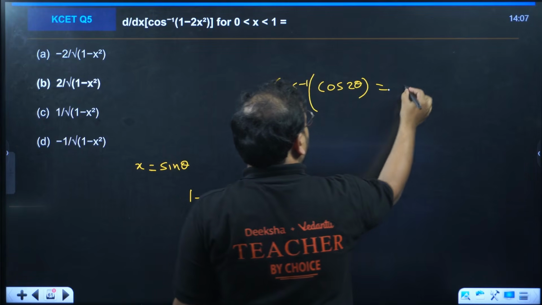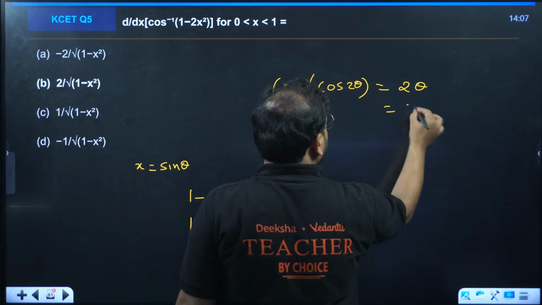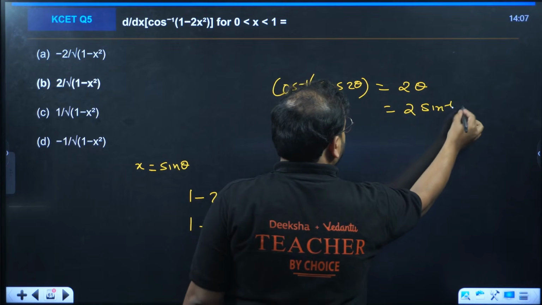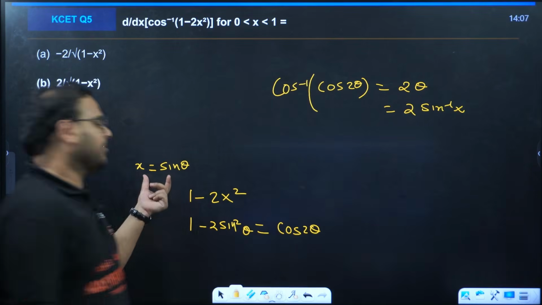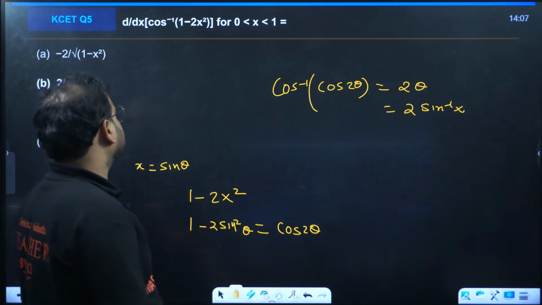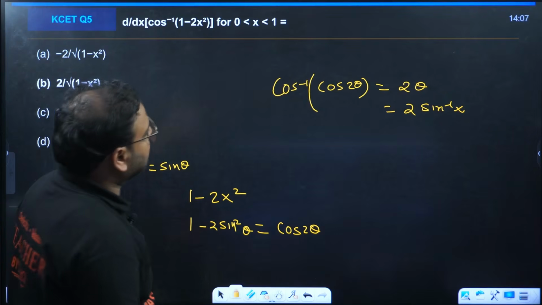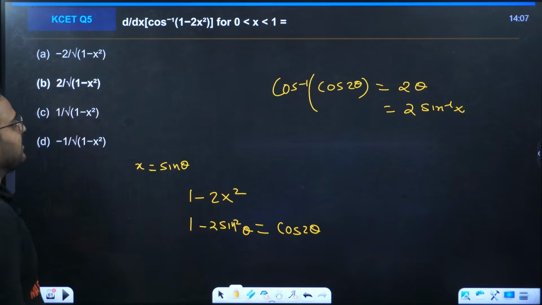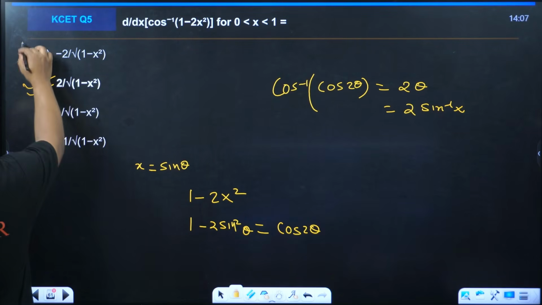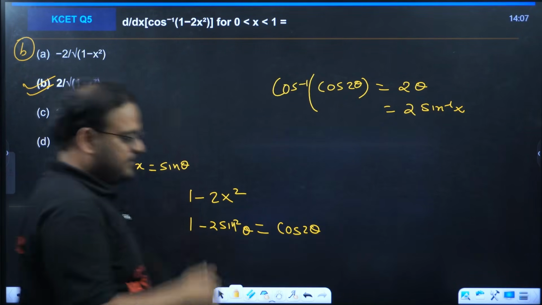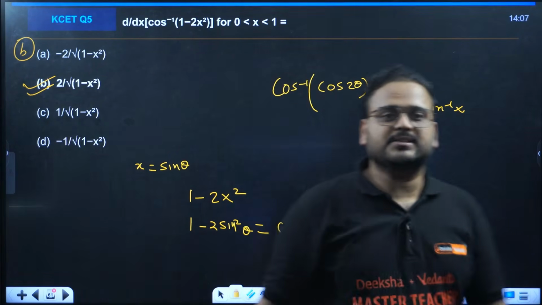This gives me value as 2 theta, which means 2 times of sine inverse of x. Differentiate that, you'll have the answer as 2 upon root of 1 minus x square, in which the option is B.